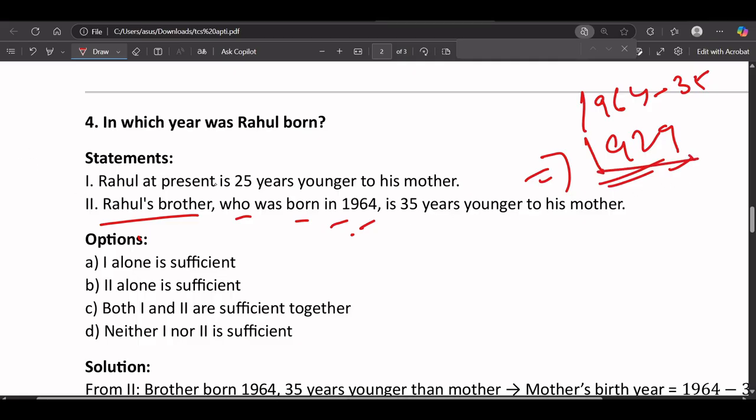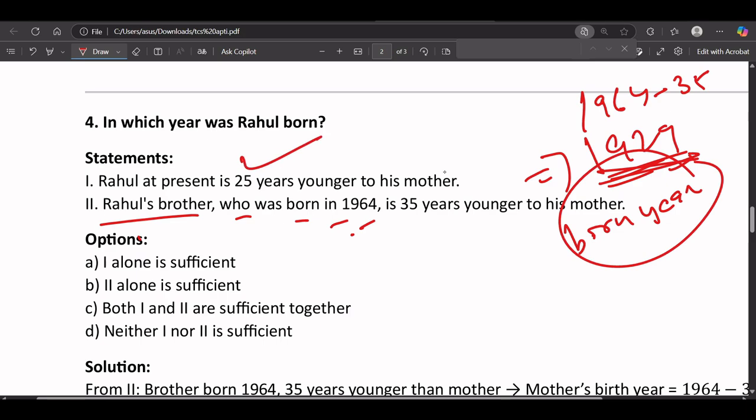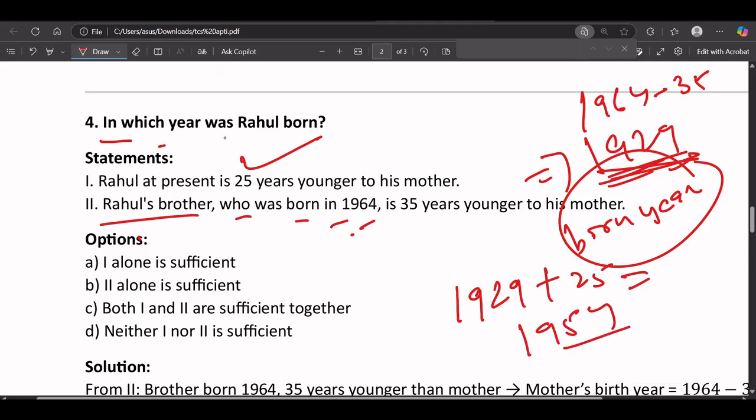And Rahul at present is 25 years younger than his mother. That means this is the birth year of his mother. So if at present he is 25 years younger than his mother, that means Rahul should be born in 1929 plus 25, correct? So if he is born on this date, then it should be 1954. Okay, so in which year was Rahul born? It should be 1954.